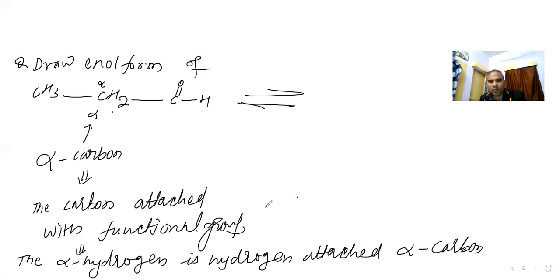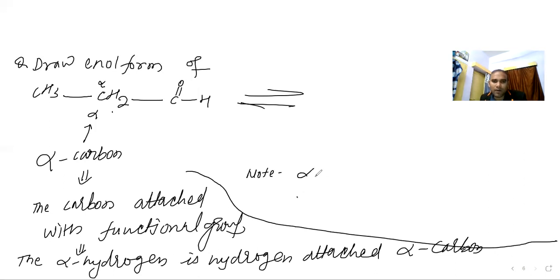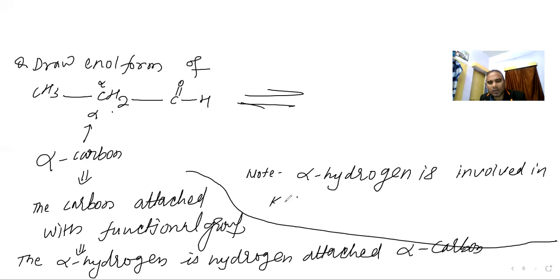Now that is one note. Also, I am writing the one note. It will be helpful to you. Note: alpha hydrogen is involved in keto-enol tautomerism. Keto-enol tautomerism, that you need to keep in mind.